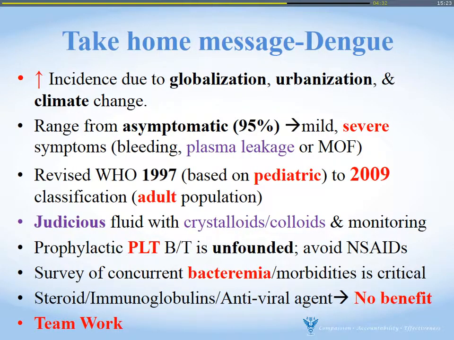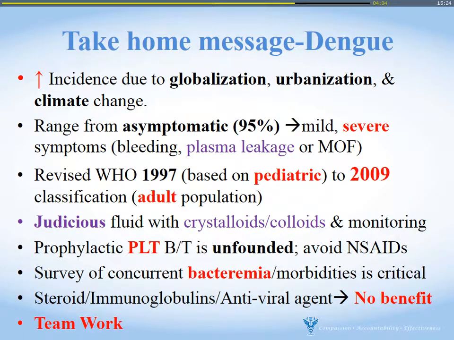Very quickly, I have some take-home messages for everybody. We know the incidence of dengue is increasing, maybe due to globalization, urbanization, and climate change. Dengue can range from asymptomatic, and most patients are asymptomatic, 95%, to mild or severe symptoms, and may cause bleeding, plasma leakage, or multi-organ failure.